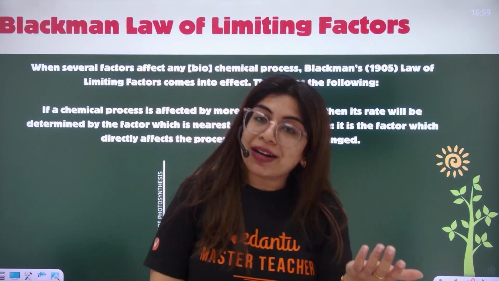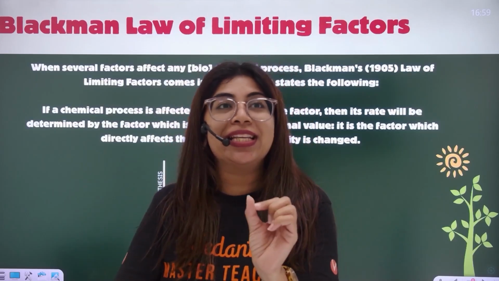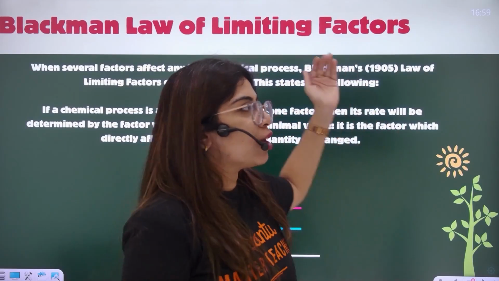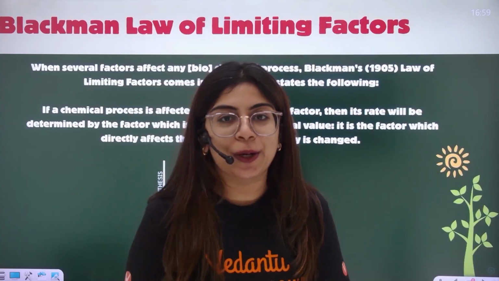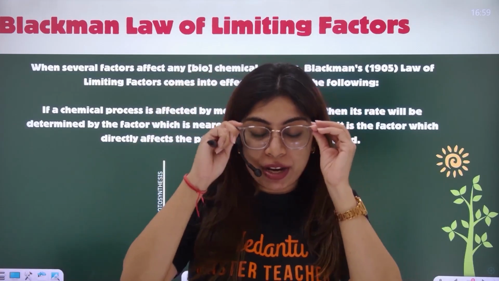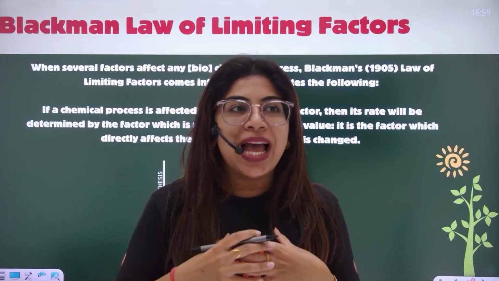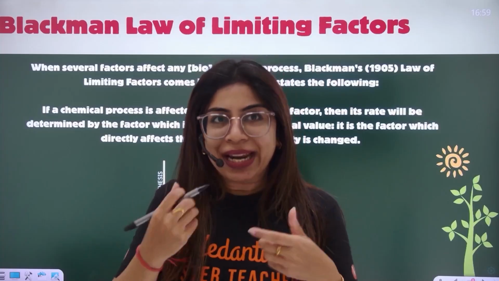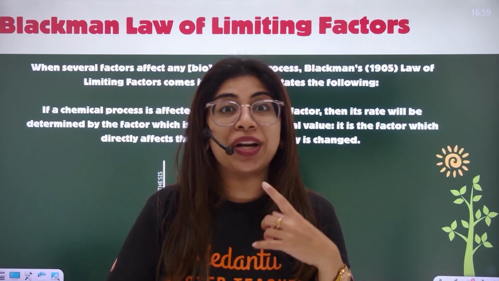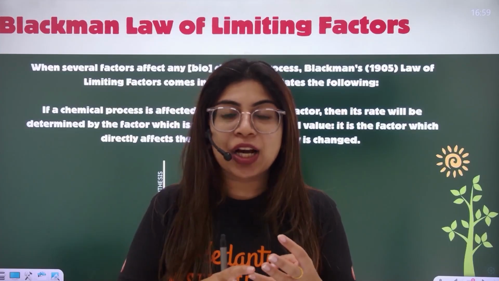Now, when I talk about factors affecting photosynthesis, I'll tell you a story. I'll tell you a little bit of story, because this factors affecting photosynthesis is based upon a law which we call as Blackman's law of limiting factor. Now, all of us superficially understand it with the definition, but what does it actually mean? Suppose in my house, I am making some tea. To make tea, there are various ingredients which are put into place. For example, it would require tea leaves, sugar, some cardamom, milk, water.